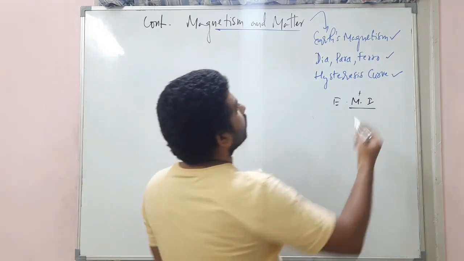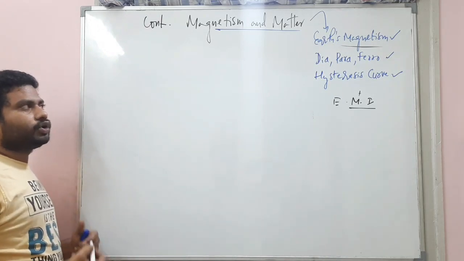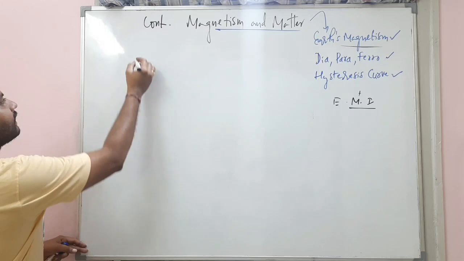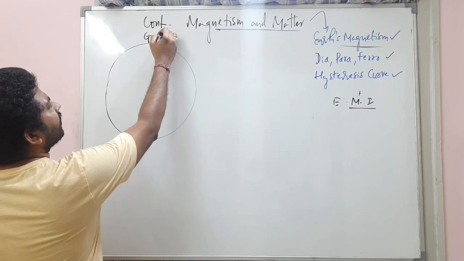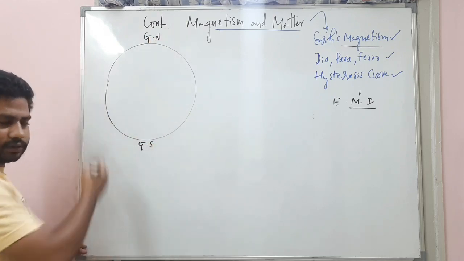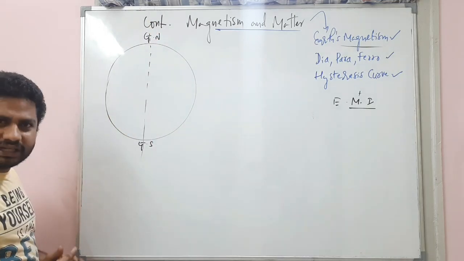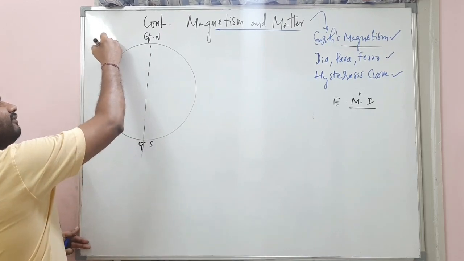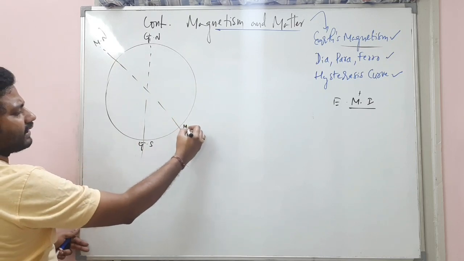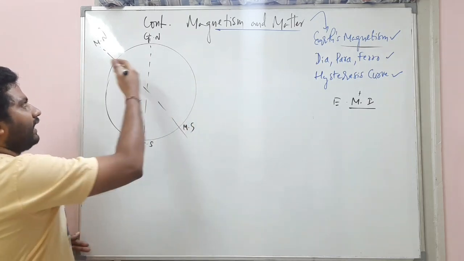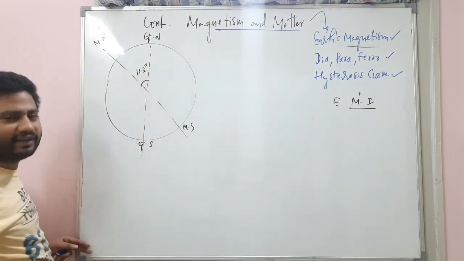Let's move on to the Earth's magnetism. In Earth's magnetism, you should understand the basic thing first. This is the Earth, this is the geographic north and this is the geographic south. This is the vertical plane called the geographic meridian, and this is the vertical plane called the magnetic meridian, where this is the magnetic north and this is the magnetic south. If you carefully see, these two planes have an angle of 11.3 degrees.